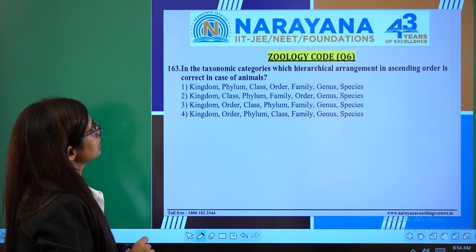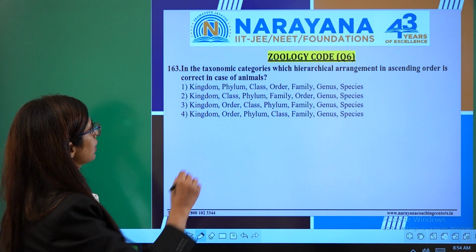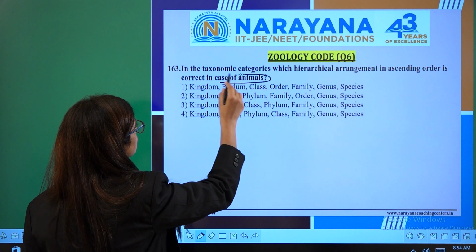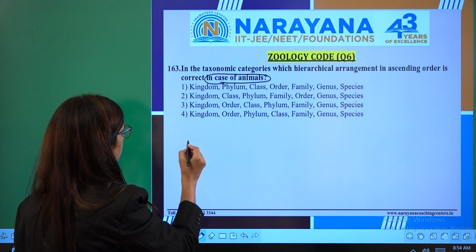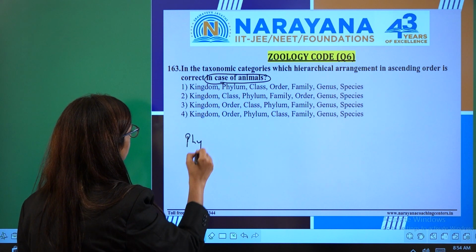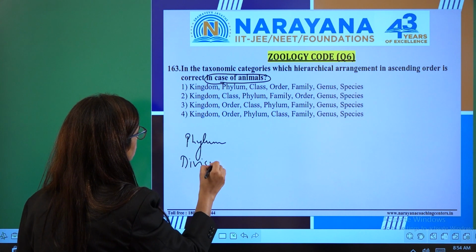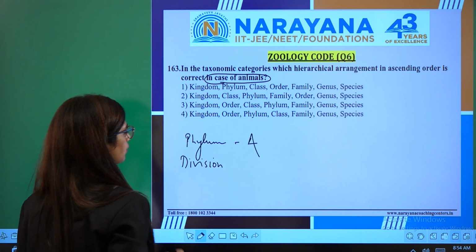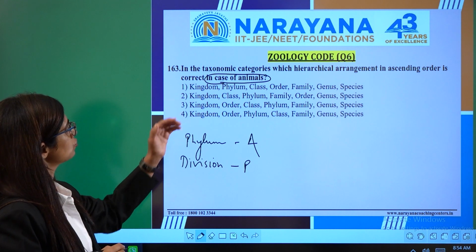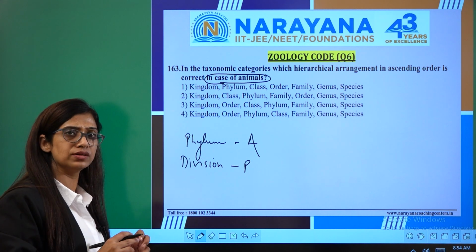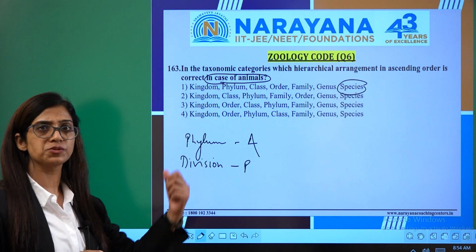In the taxonomic categories, which hierarchical arrangement in ascending order is correct in case of animals? In case of animals, first of all, you should underline it, because there are two terms, if you remember: phylum and division. Phylum we use in case of animals, whereas division we use in case of plants. Right? So here we have to look for the ascending order. Ascending order means the species should be the first one. So now we have to start from the species.